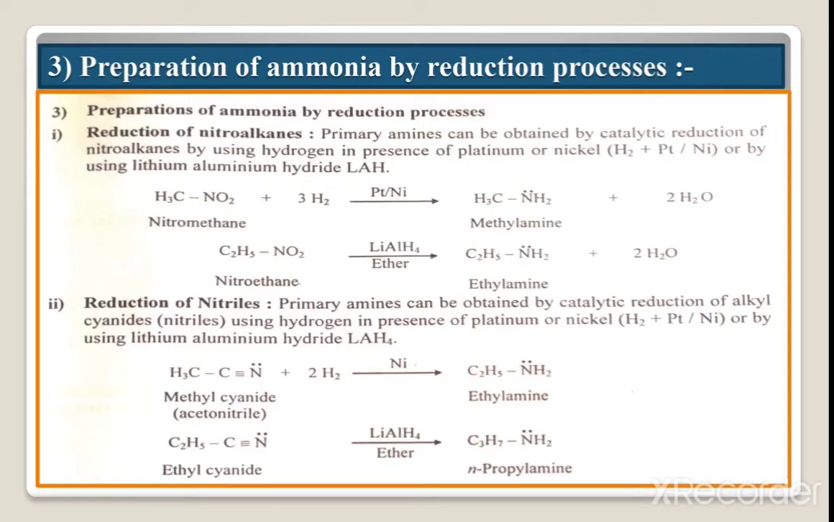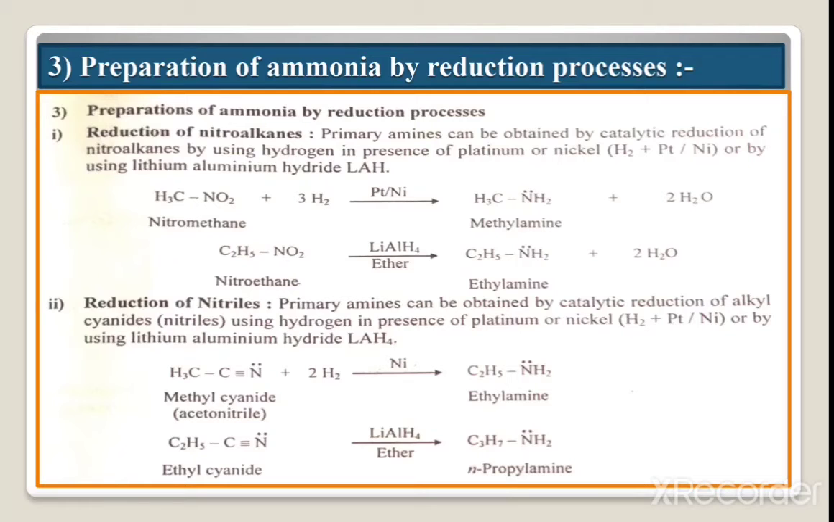That means we get the N-propyl amine, formation of N-propyl amine. Okay, that means this is a simple reduction process. That means NO2 is converted into NH2 by using H2 in presence of platinum or nickel, or lithium aluminum hydride. That means nitroalkane will be converted into the amine by using H2 in presence of platinum or nickel, or nitrile is also converted into the amine by using H2 in presence of platinum or nickel, or sometimes use lithium aluminum hydride.